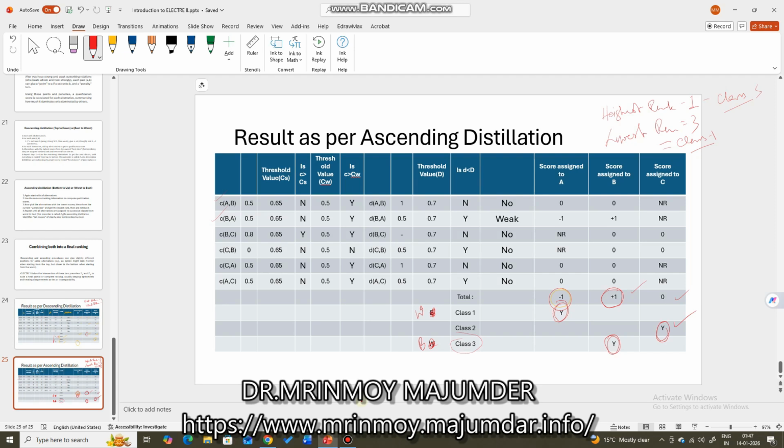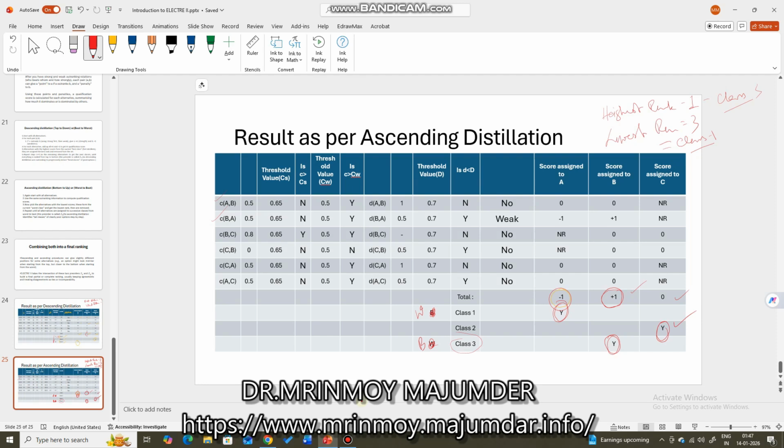So you see, the entire method is very easy except the last two steps, which are a little bit confusing: ascending distillation and descending distillation. Here you just remember, in case of ascending distillation, we are going from worst to best. That means worst is assigned the best class.